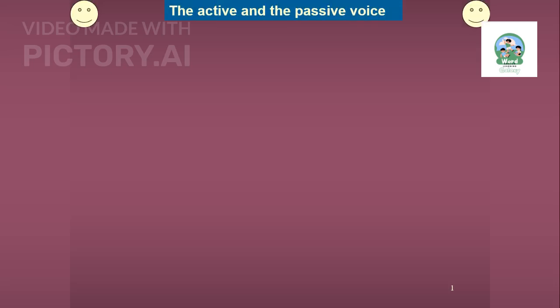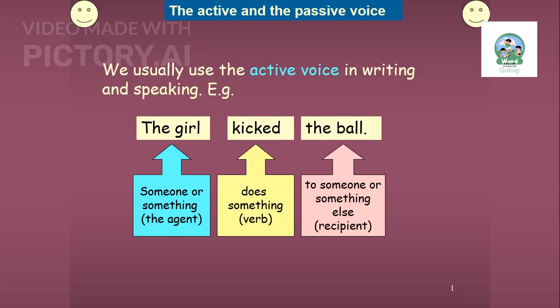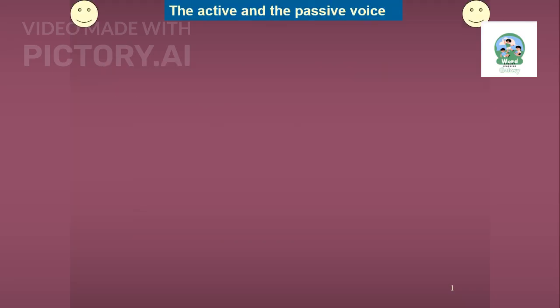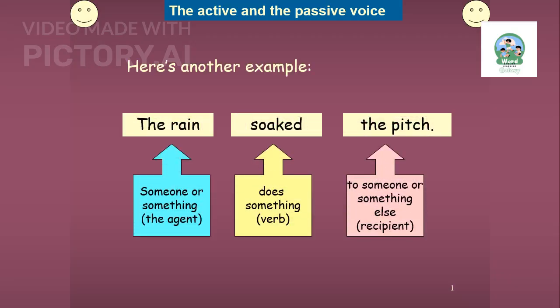We often use the active voice in our writing and speaking to clearly identify the subject performing the action. For example, in the sentence, "The girl kicked the ball," the girl is the agent, the one doing the action, and the ball is the recipient of that action. Let's look at another example. The rain soaked the pitch. Here, the rain is the agent, performing the action of soaking, while the pitch is the recipient of this action.